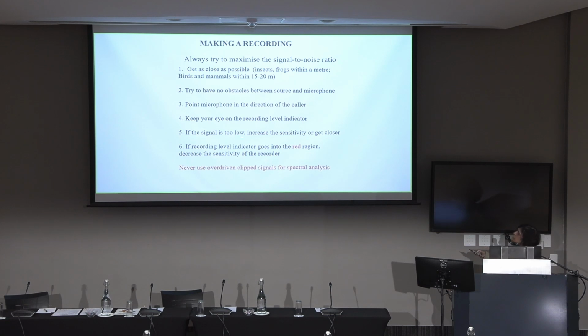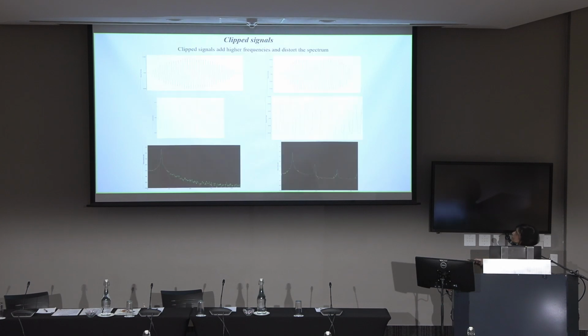If the signal is too low, you're not getting much signal, so increase the sensitivity or get closer. But if your recording level indicator goes into red, immediately decrease the sensitivity of the recorder, because you're then overdriving your recorder. I'll show you in a minute what that looks like.